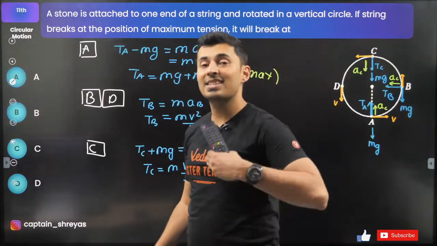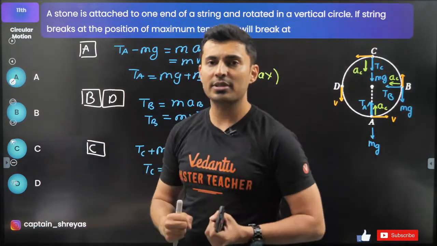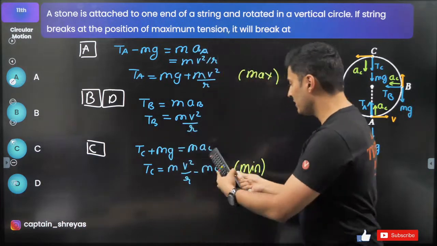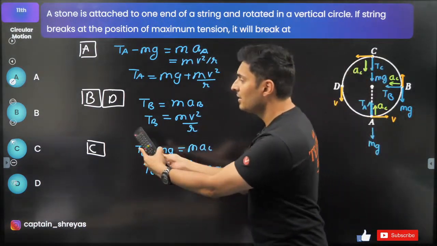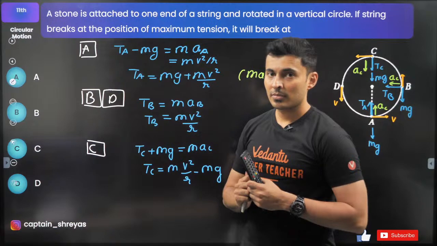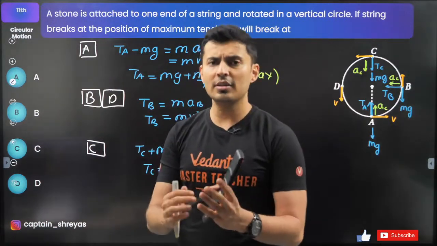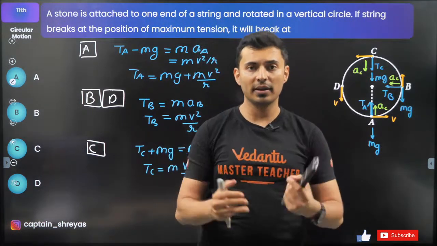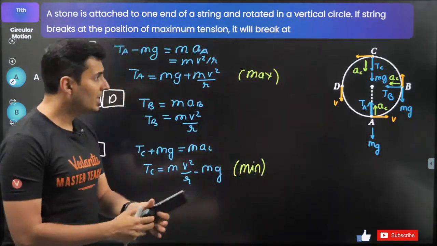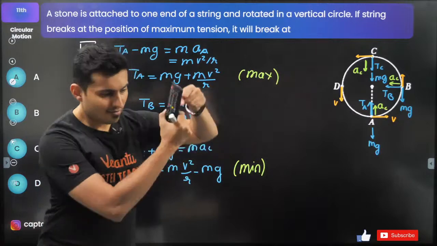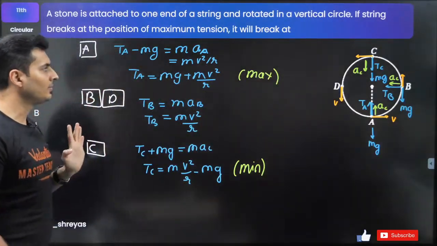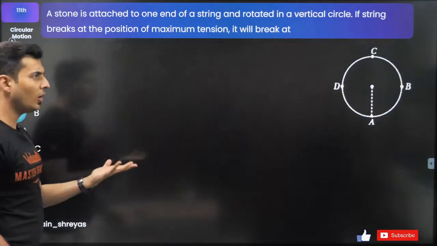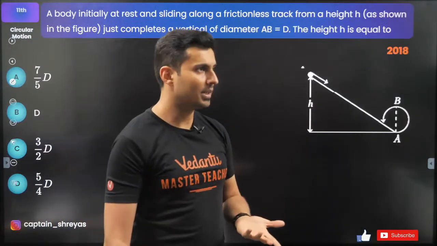If it has to become slack, if it has to collapse, the most probable point is where the tension is minimum, then the answer will be C. At the highest point, there is the highest chance of collapsing or losing the tension, losing contact. But if it has to break, then it is the lowest point where the tension will be maximum. Clear? Purely mathematical, I can prove it.